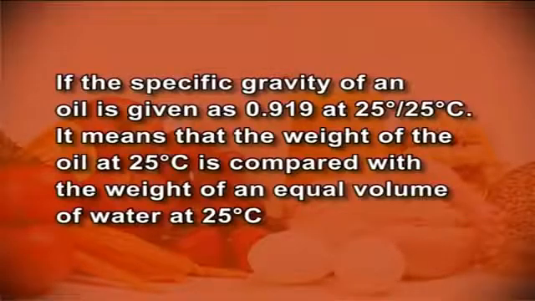If the specific gravity of an oil is given as 0.919 at 25 by 25 degrees Celsius, it means that the weight of the oil at 25 degrees Celsius is compared with the weight of an equal volume of water at 25 degrees Celsius.